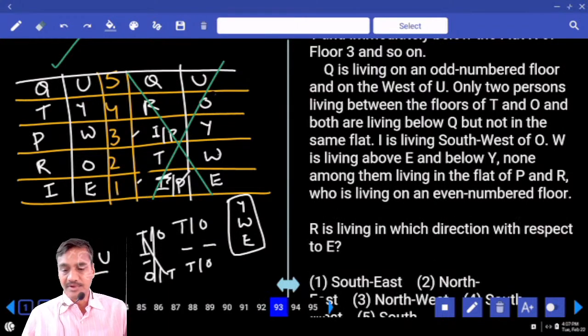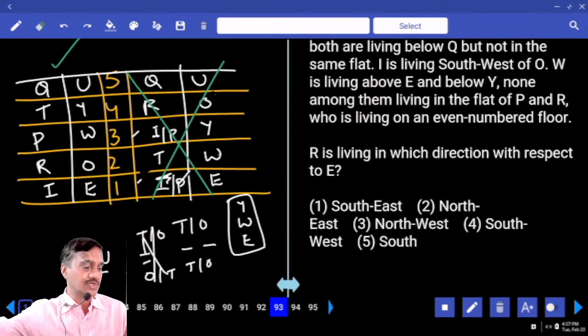Then 93. Now in this 93, R is living in which direction with respect to E? R with respect to E, north and west, northwest. Northwest, choice 3, question number 93.